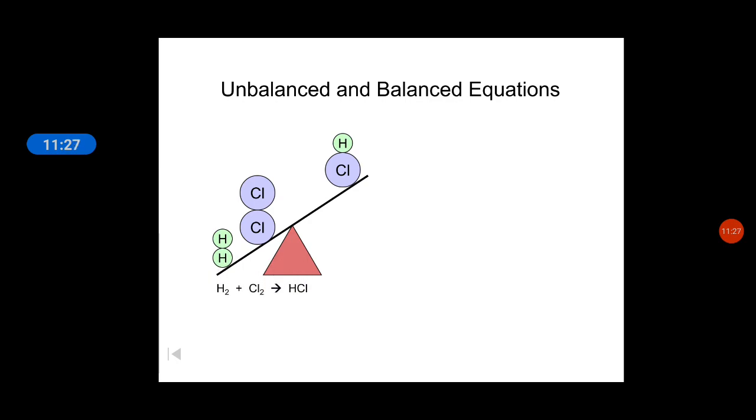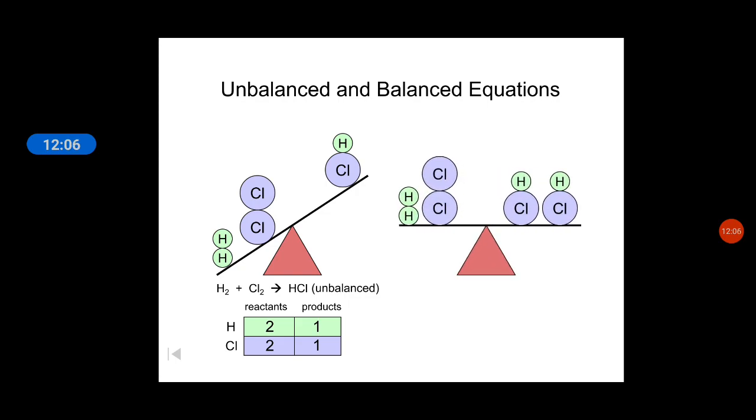This equation is H2 plus Cl2 gives rise to HCl. When you count the reactants, that means the left hand side, and the products, the right hand side, both sides have 2 elements, hydrogen and chlorine. In reactants we have 2 hydrogen and 2 chlorine. In the products, 1 hydrogen and 1 chlorine. Is this balanced? No, this is an unbalanced equation.